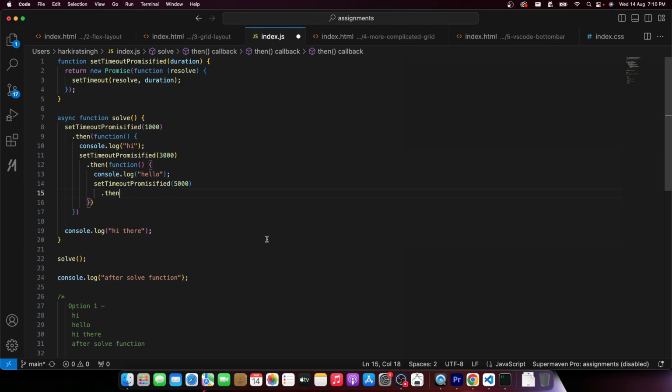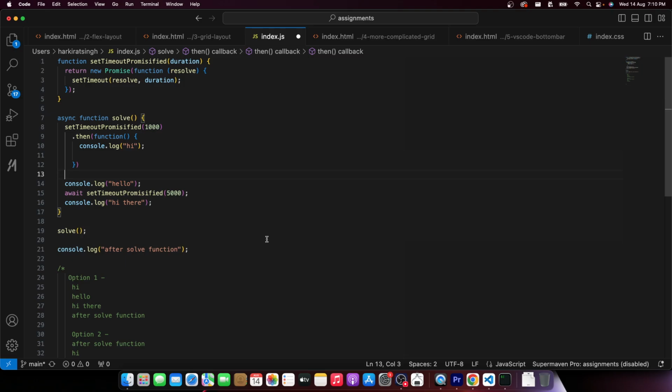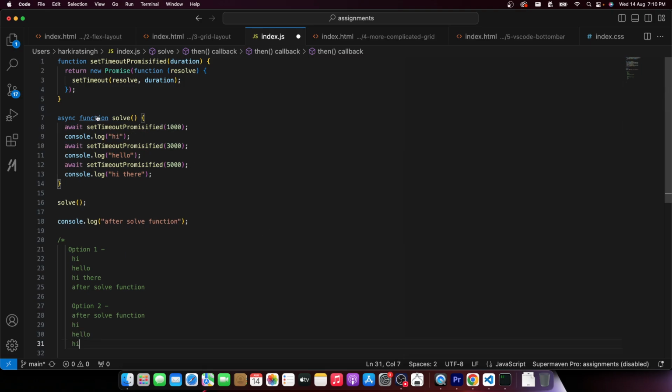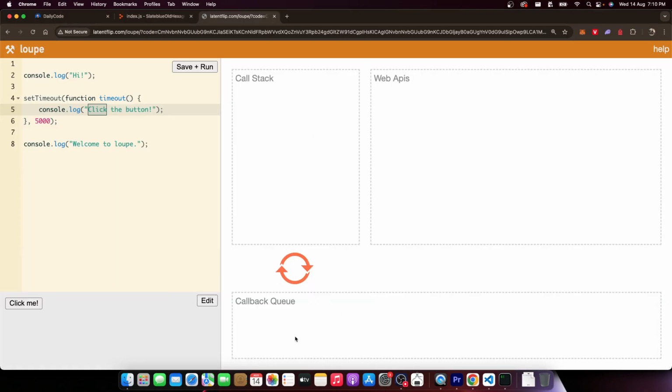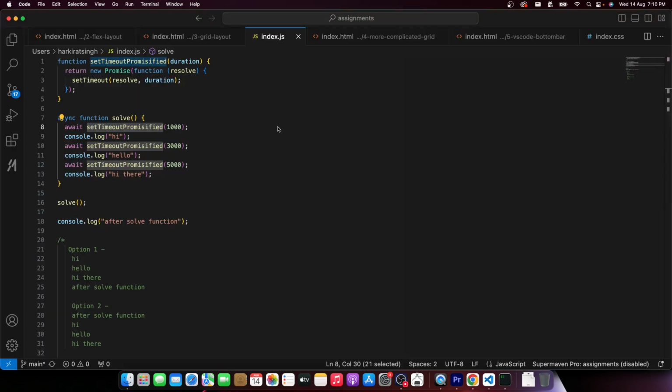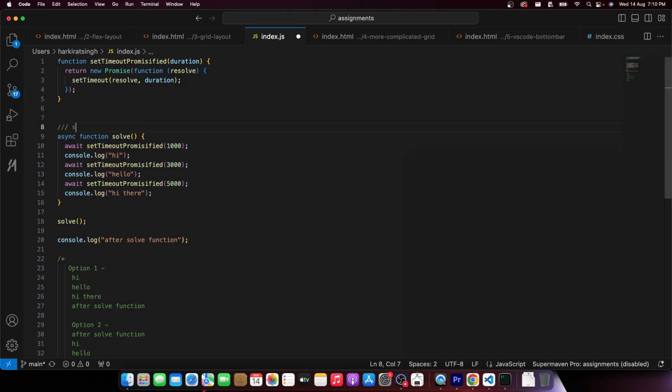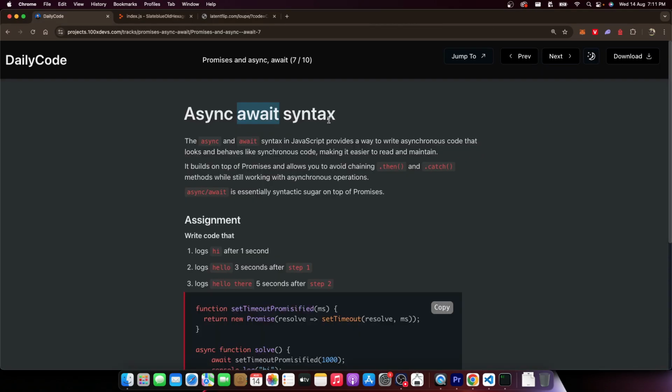Here it is slightly easier to guess what happens in the async await syntax, because it looks so similar to synchronous syntax. No dot thens, no callback functions. It feels like the thread will be stuck here, but it isn't stuck. It still does its other things. This still pushes things to the callback queue, and they eventually get picked up by the call stack. It just doesn't look like that because this is syntactic sugar. It was meant to fool the eyes and make it slightly cleaner to look at. All right. That is what async await syntax is.